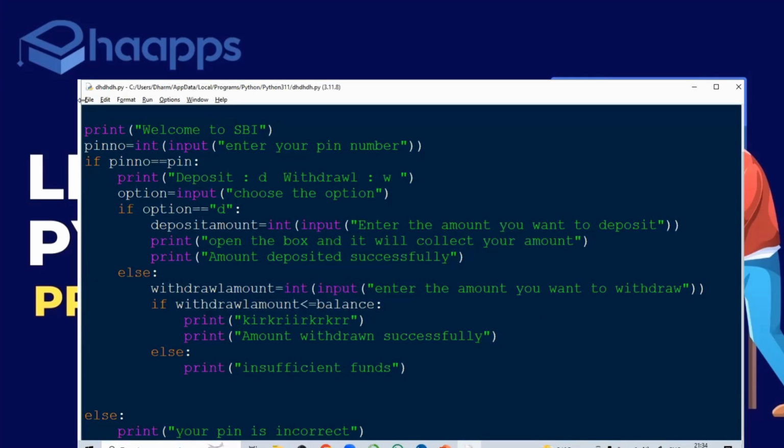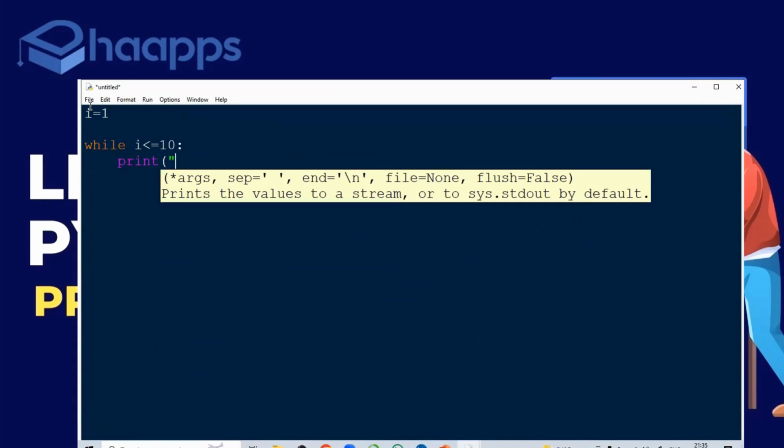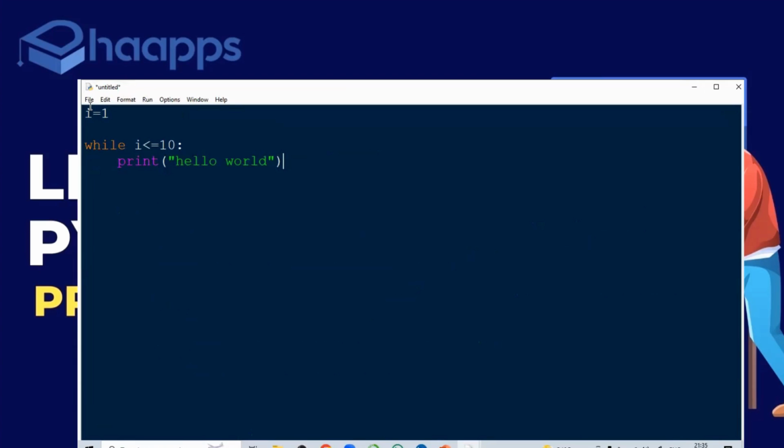Let's keep this example aside. Let's take one more example. Now, I gave a condition i equal to 1. Using while, I have to execute using condition: while i less than or equal to 10. If this condition is true, I am asking it to print hello world. Hello world, I wrote it only once. But I want to execute this printf statement until this condition fails to satisfy.